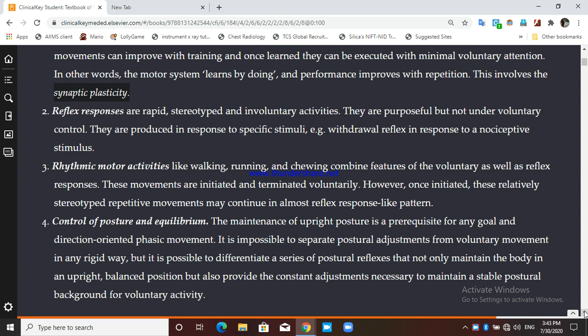Now, posture and equilibrium maintenance also come under the somatic motor activity. The maintenance of upright posture, like standing, is a prerequisite. It is a very much requirement for any goal and direction oriented phasic movements. It is impossible to separate postural adjustment from voluntary movement in any rigid way.